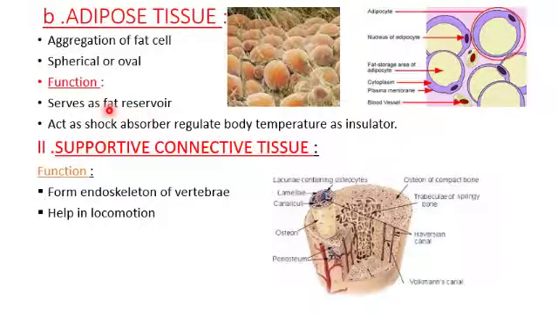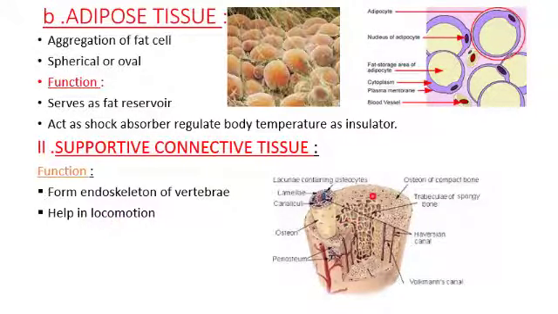It serves as a fat reservoir, stores the fat or lipid, and it acts as a shock absorber and regulates the body temperature. That's why it's also called an insulator. The second one is supportive connective tissue. What is the function of the supportive connective tissue? It forms the endoskeleton, that is the skeleton system of a vertebrate, and it also helps in locomotion, movement of the body.